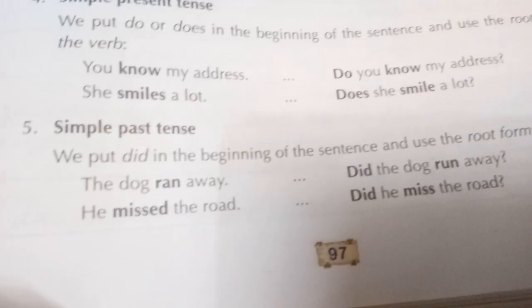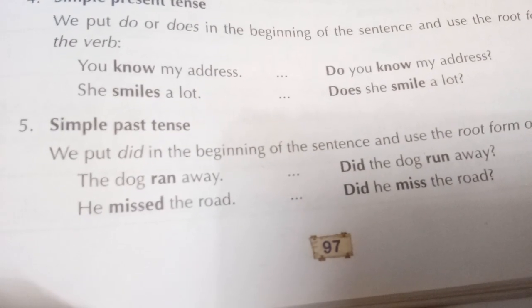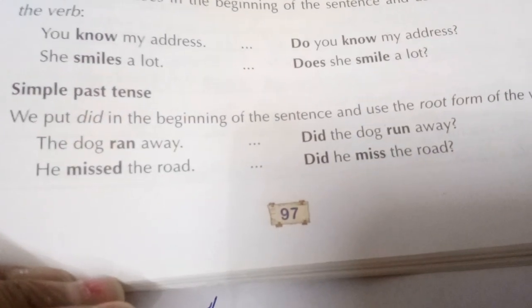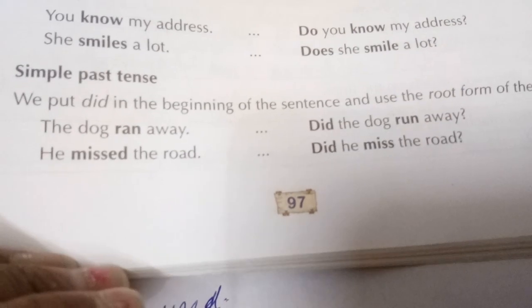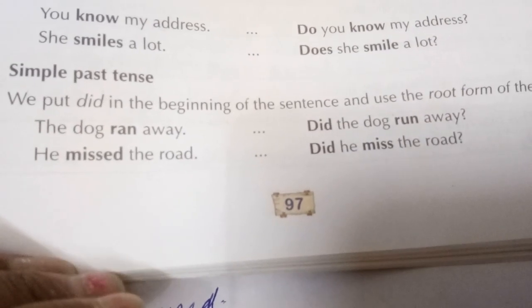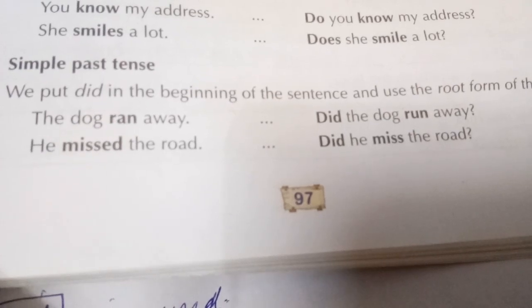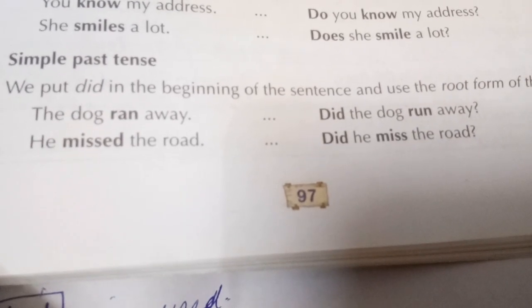And in case of simple past, we put did in the beginning of the sentence and use the root form or original form of the verb. The dog ran away. It is in past tense, so we will write did. Did the dog run away? The original form of the verb has to be written here.